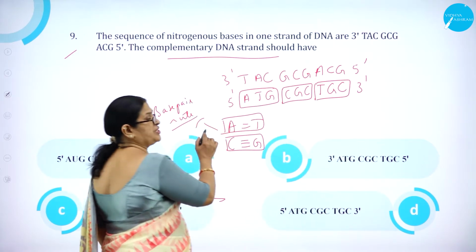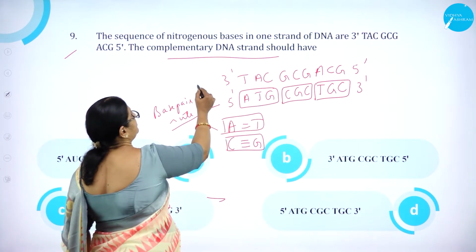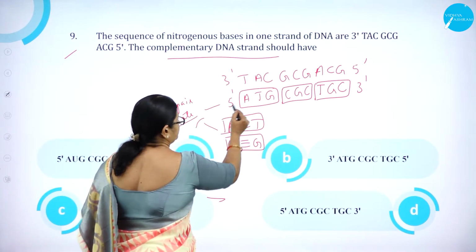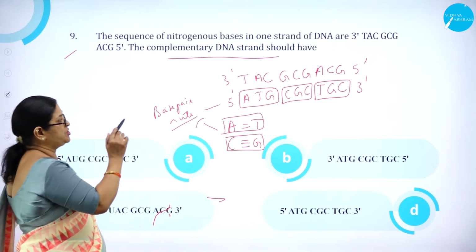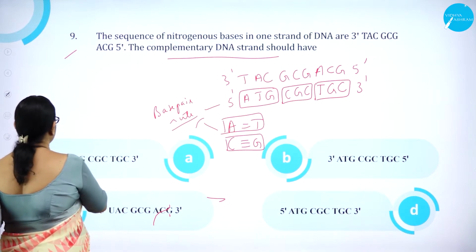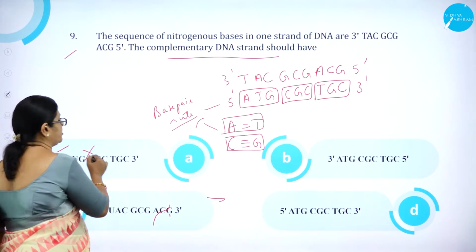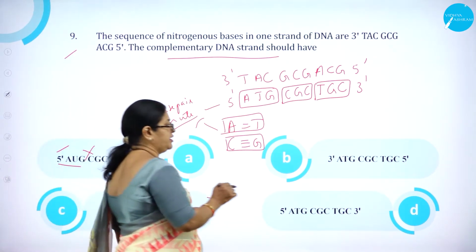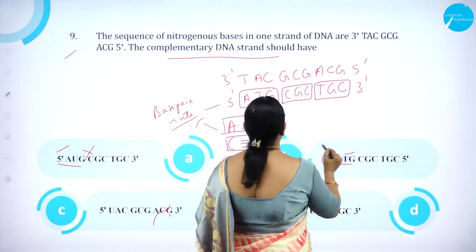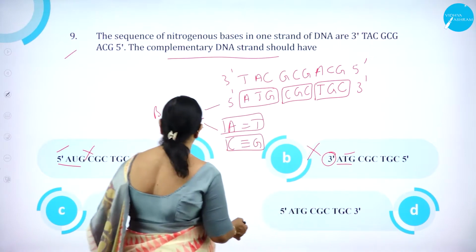So which is the option? This is the complementary strand for this. So one strand is this one. The complementary strand should be this one. Now let us see which is the option having first 5' ATG. So here we see 5' is correct, but AUG is wrong. First option only is wrong. Here we can see 3', but ATG is correct, but 3' is wrong. So this is also wrong.